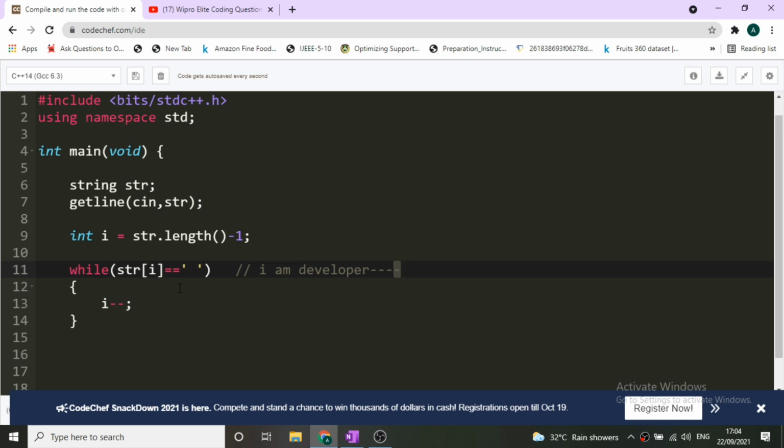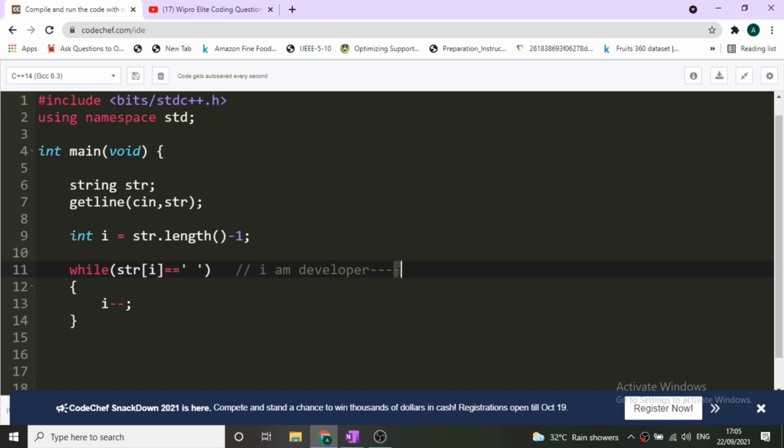Now we have to find the length of the last word. How will we reach the last word? Once we have ignored all the spaces at the end of the string, only then will we reach the last word. Now our i is pointing to this. So what we have done: while str of i is equal to space, consider these dashes as spaces, we will do i minus minus.